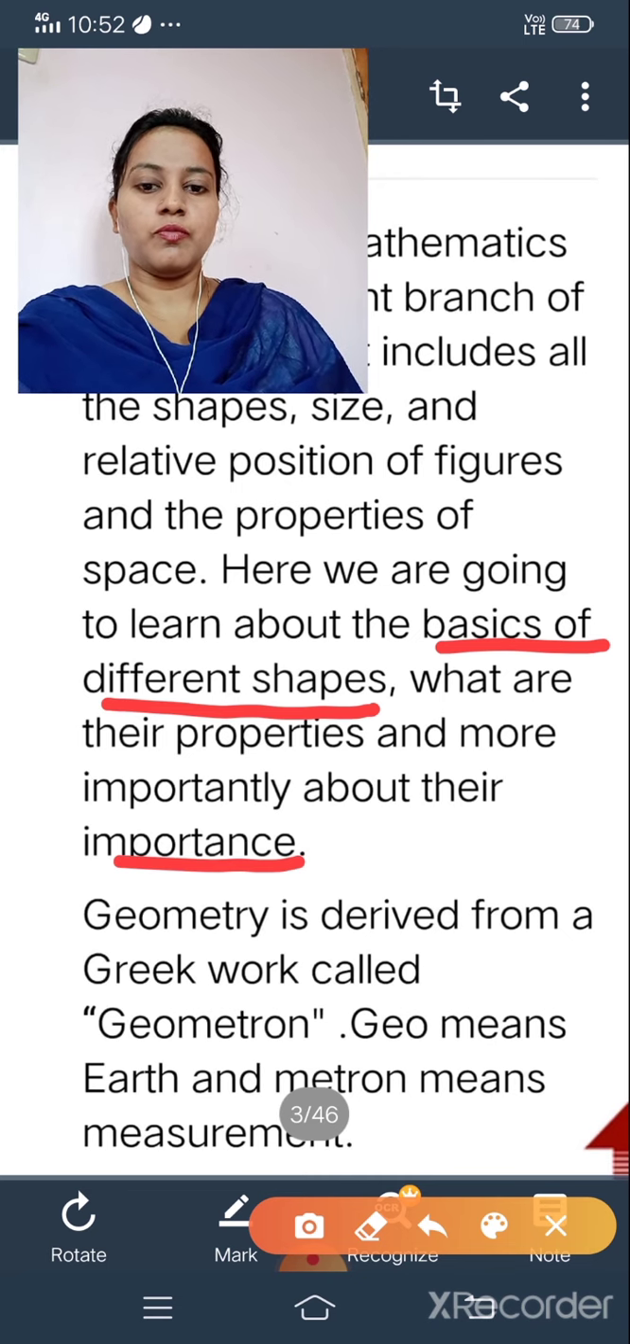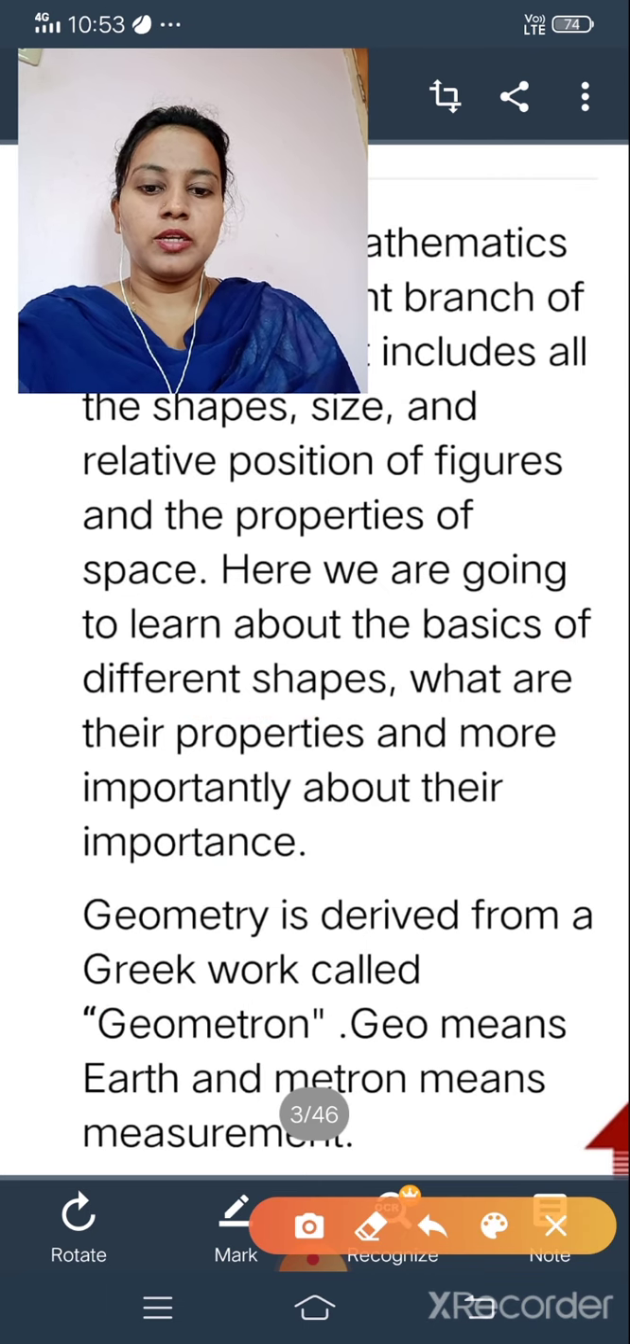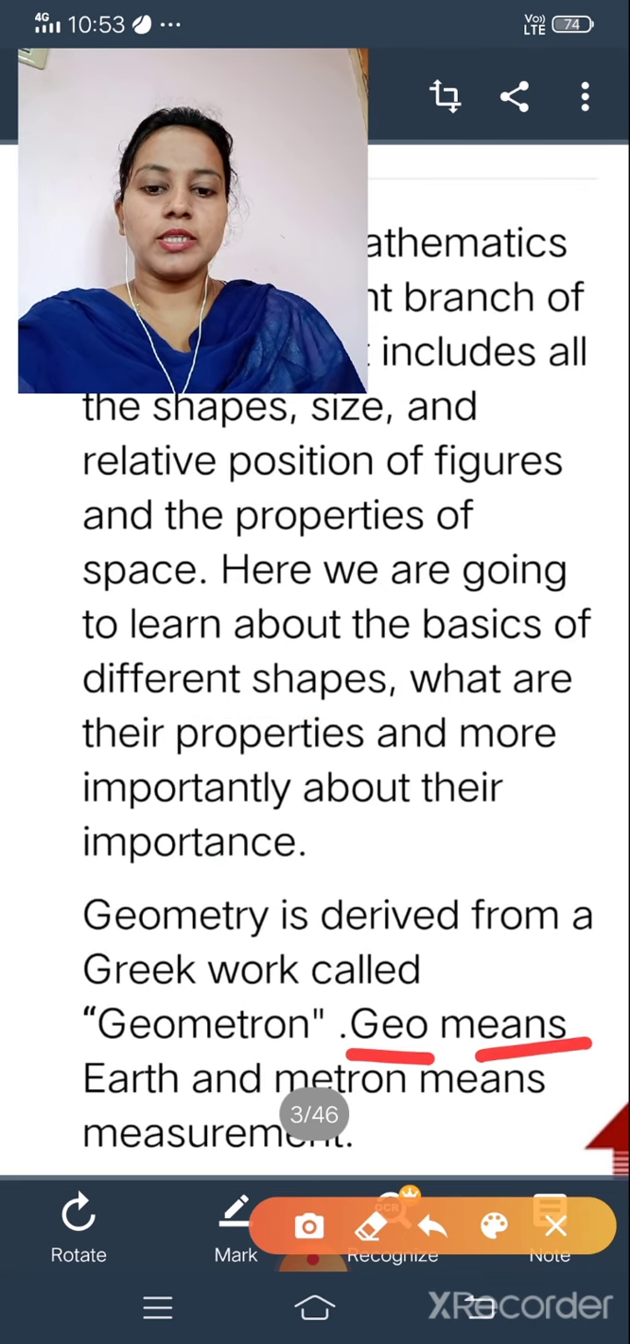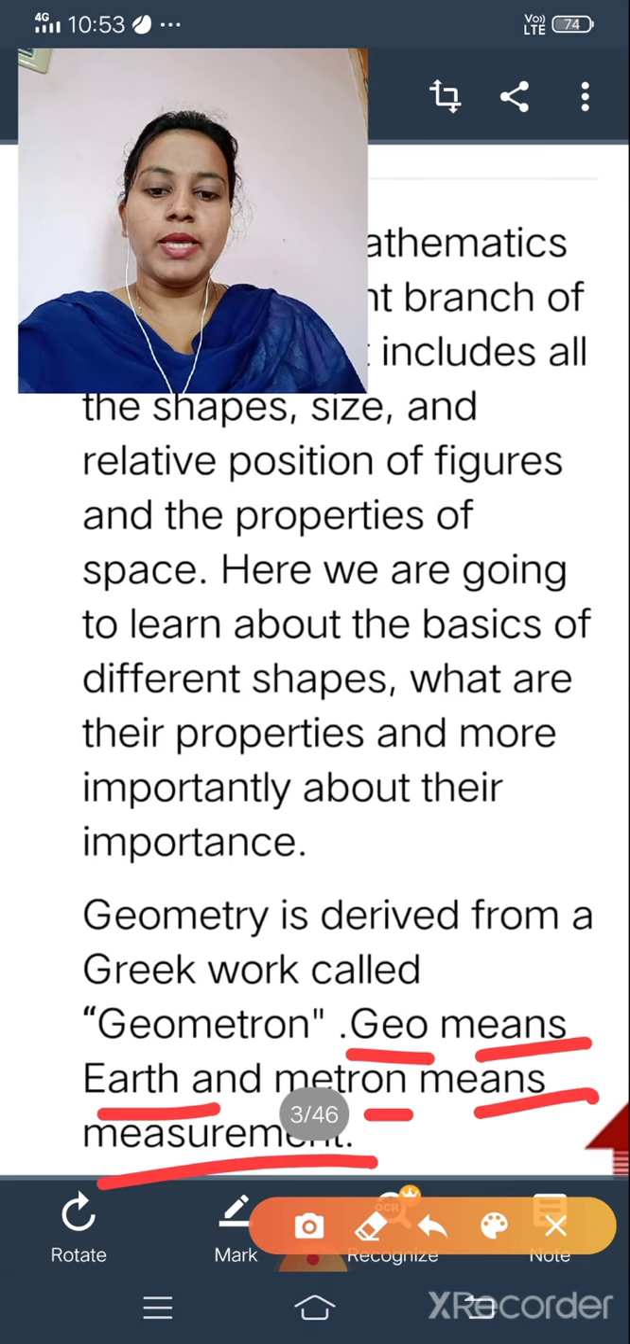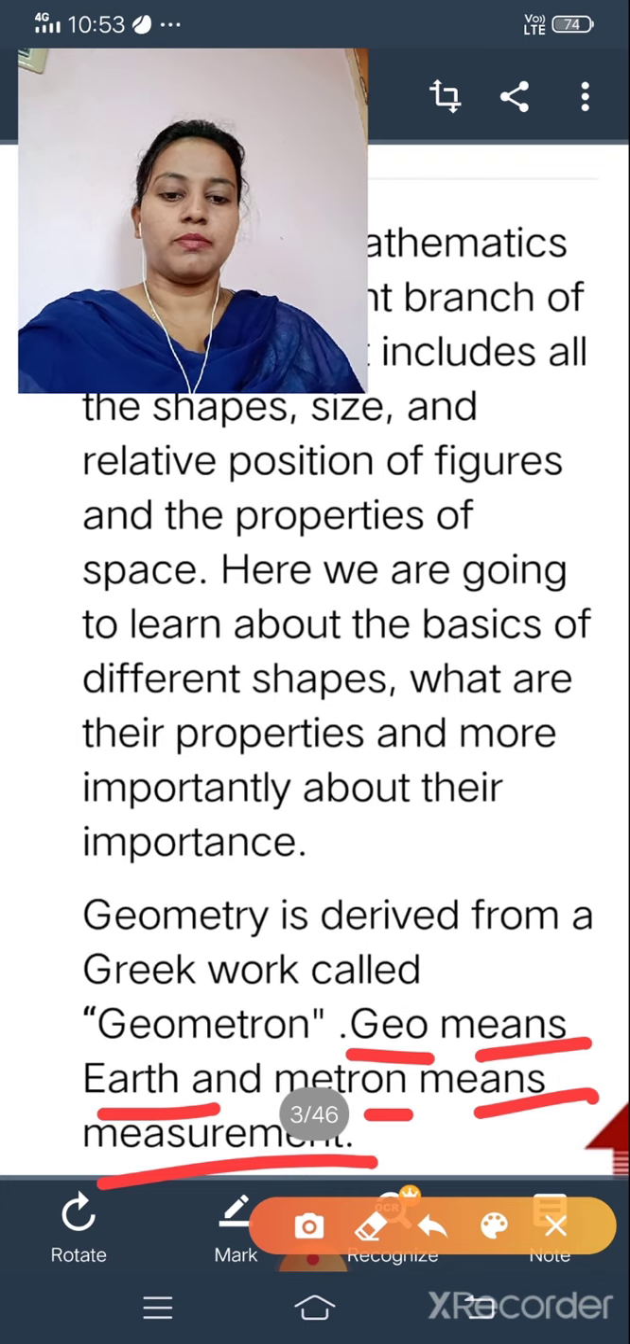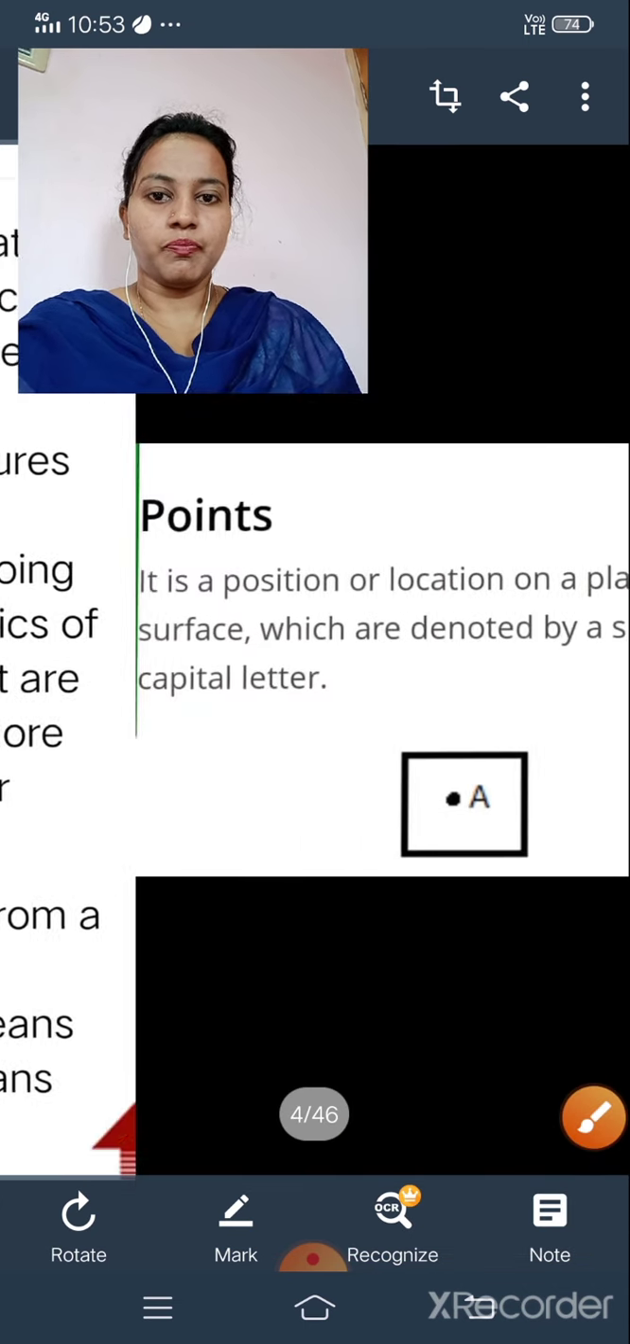Okay, first of all, what do you mean by geometry? Geometry is derived from the Greek words: geo means earth and metron means measurement.